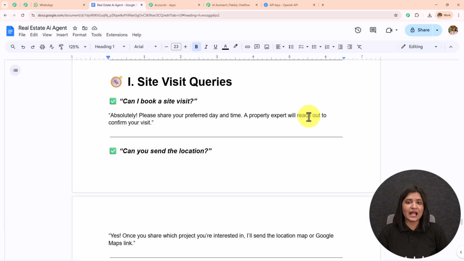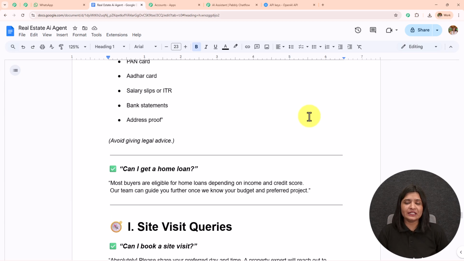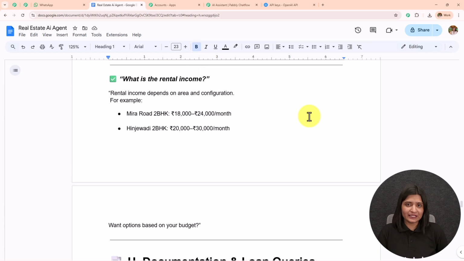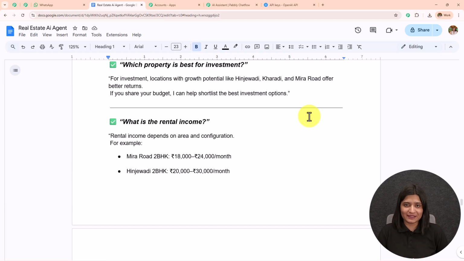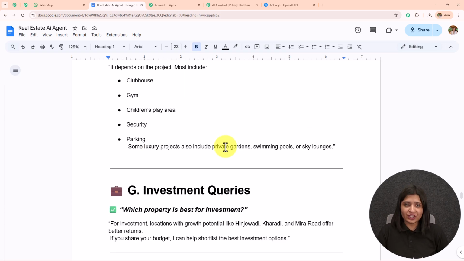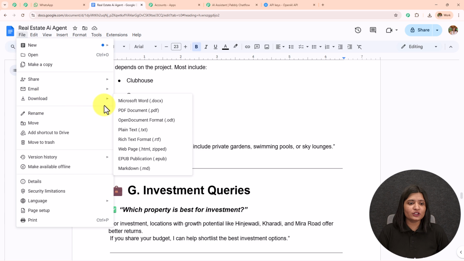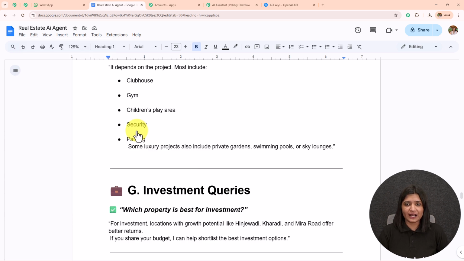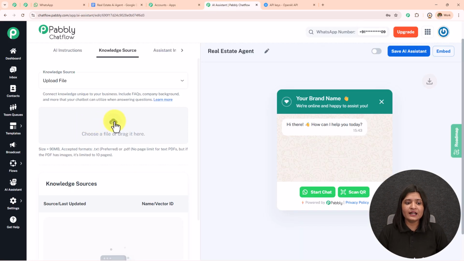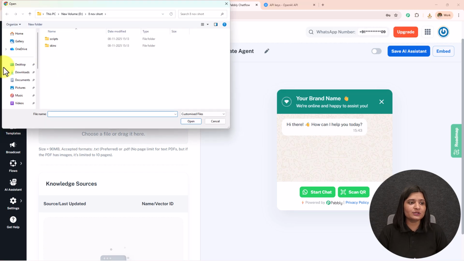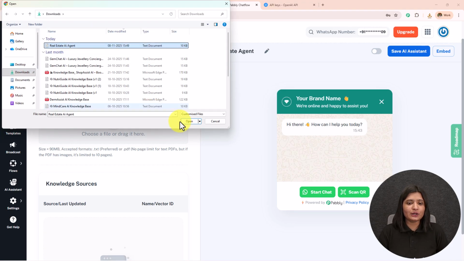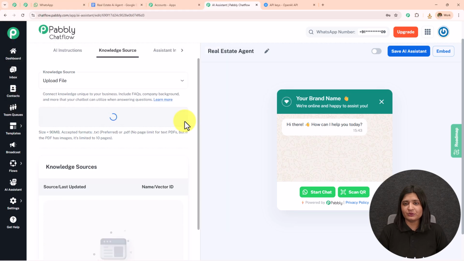In your case, you can add all the details related to your company, related to your business, add complete details, the general inquiries, the specific inquiries, and train your AI agent with the help of this knowledge base. Based on the knowledge base which you will be uploading over here, your AI agent is going to answer all the customer inquiries. Now we are going to download this knowledge base in .txt format and then upload that. I'm going to click on this cloud, then go towards this download and upload this real estate AI agent which I have created.